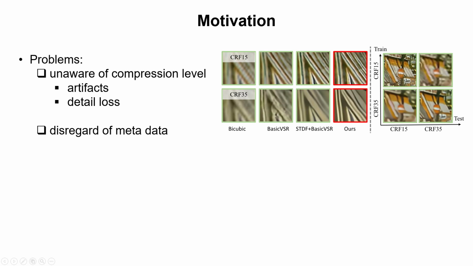The reason behind this is that the VSR networks are unaware of the compression level of the input video and therefore cannot make appropriate judgments based on the current degradation. We also conducted experiments to validate this fact. When training and testing with different compression levels, we found that the results were unable to strike a balance between denoising and preserving details. What's more, previous work overlooked the inherent metadata present in compressed videos.